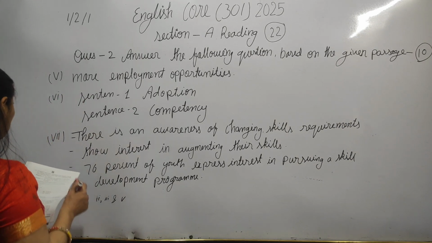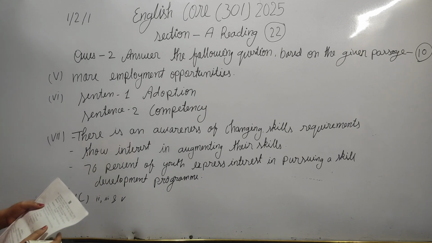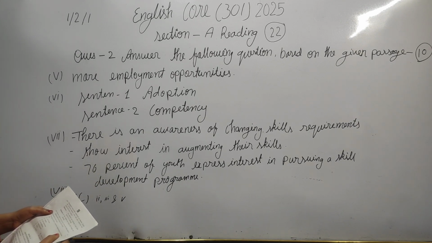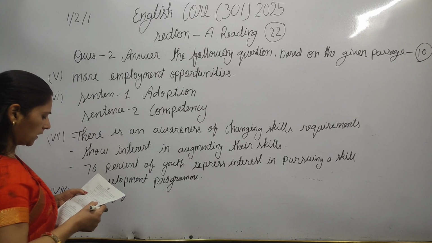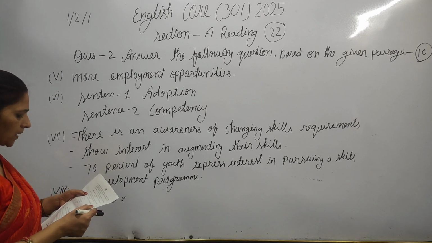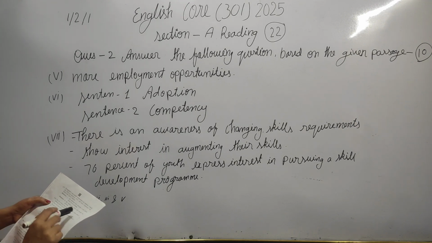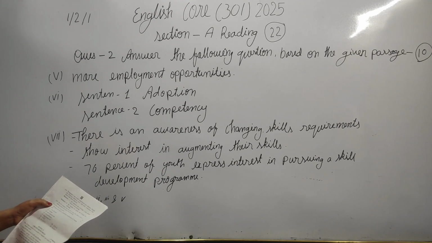Okay, तो देखते हैं इसमें क्या लिख सकते हैं. Here, cite 2 evidence from the text show that Indian youth is adapting itself to the need for job market.